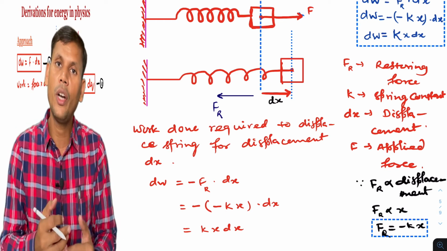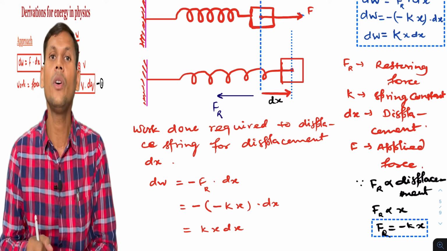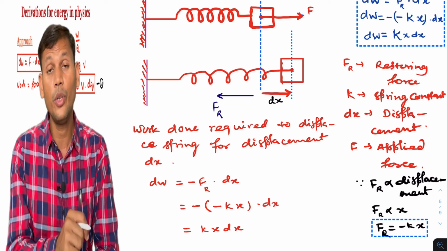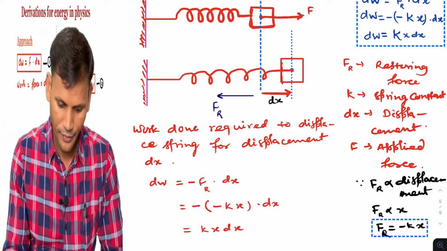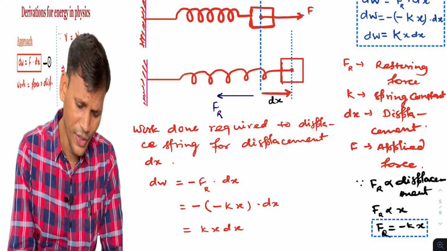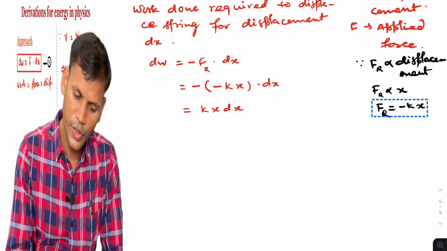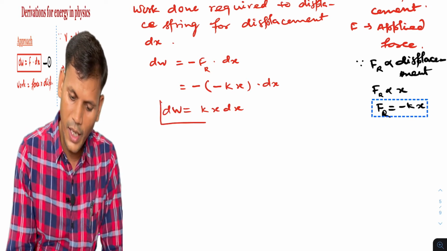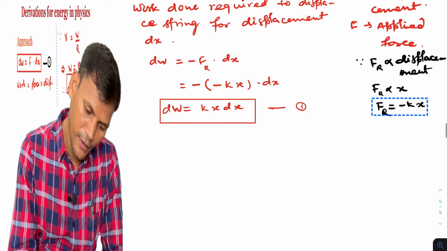So if we want to calculate the total work done, then we have to integrate dW, and the limit will be from 0 to x. So we'll write that part. This dW is equal to kx dx. This is the main part, and from here we can now write the total work done.